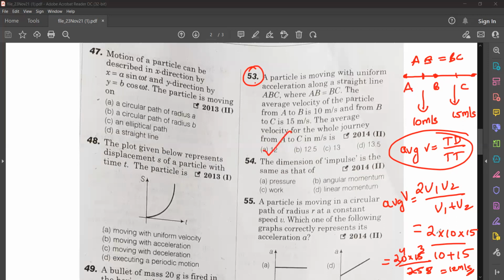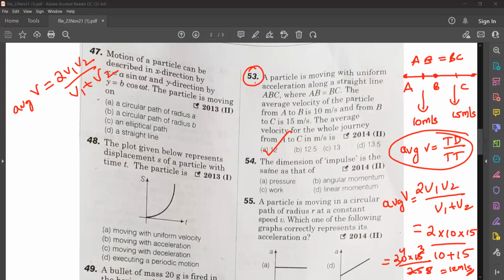2V1V2 by V1 plus V2, 2 into 10 into 15 by 10 plus 15. Answer is 12 meter per second. Okay, understood? So in order to find average velocity when it is equal distance, you can use 2V1V2 by V1 plus V2. Now if it is different distances, then you can use the total distance by total time formula.